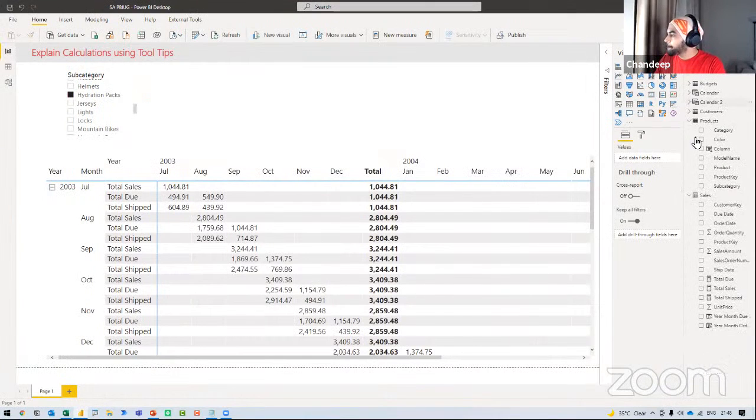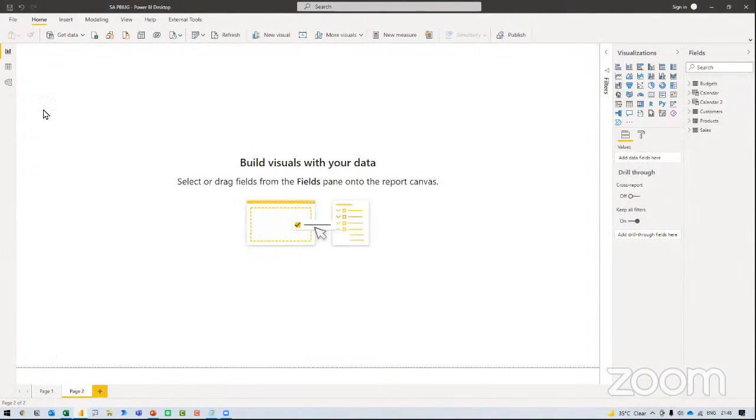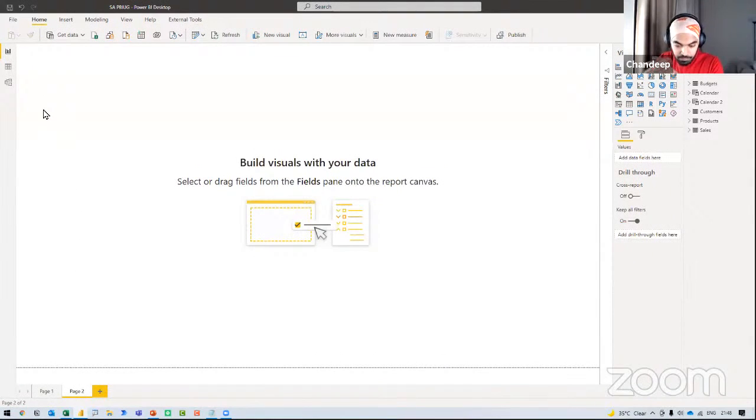Now, let me show you another example. At the start of the year, all executives sit down, they talk, and the management tells them, here is your budget, here is what we are expecting you to deliver in terms of sales. Those are broad numbers. They are expecting that the actual sales should at least meet the budget. They plan that in an Excel and give it to you. You load that into Power BI.